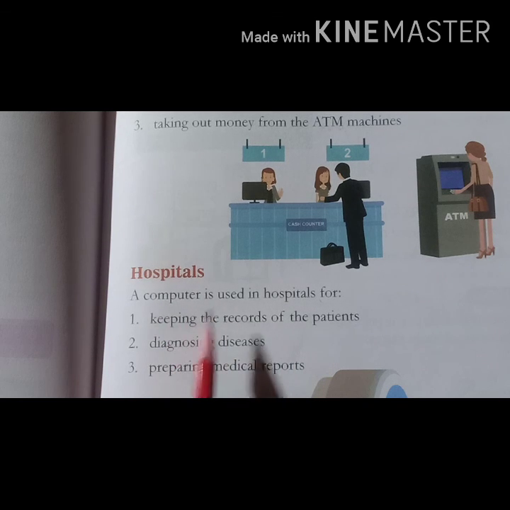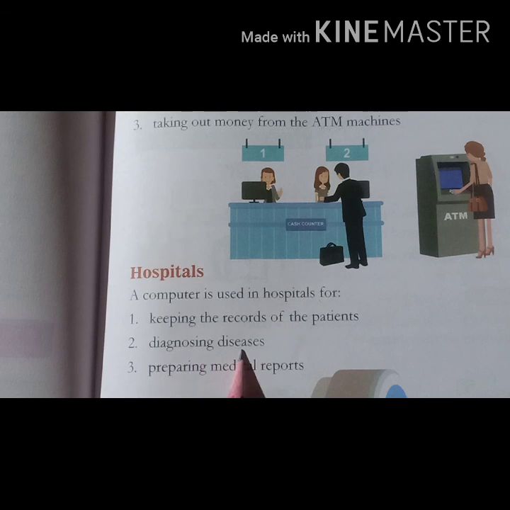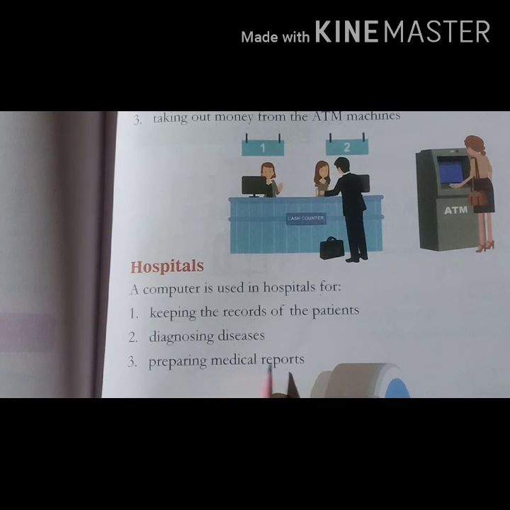In hospital, computers are used to keep the record of the patients. Diagnosing diseases, that means we have to diagnose the disease with the help of computer. Third is preparing medical reports. For preparing medical reports, here in hospital, computer is used.